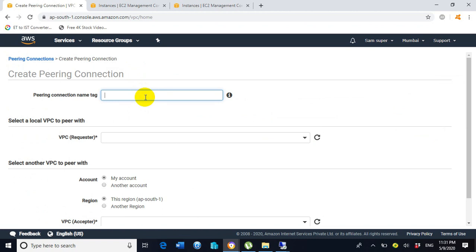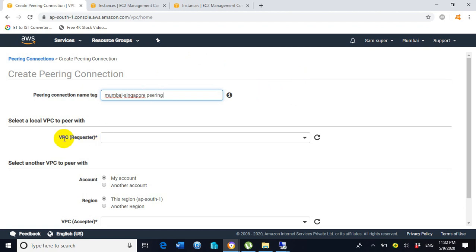Here, assign the name of the peering. I will assign the name Mumbai hyphen Singapore peering. You can assign any name for the peering, but for the suitability of the name and the purpose, I assigned the name Mumbai hyphen Singapore peering.